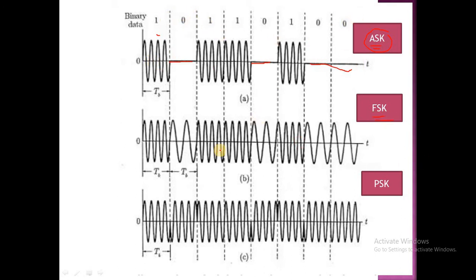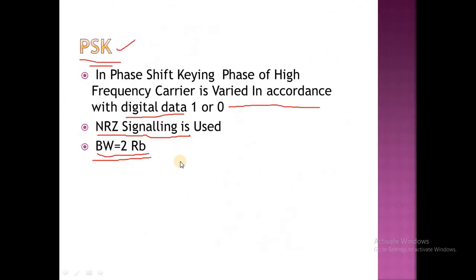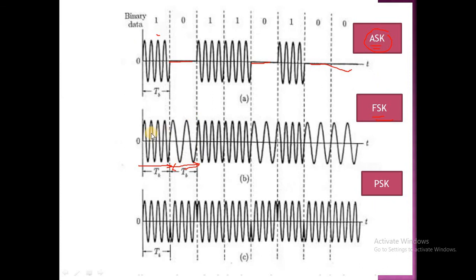See here FSK. In case of a 1 it will look like this, in case of a 0 it will look like this. Here the frequency F1 is always greater than F2. Here it is F1, here it is F2. The frequency of the carrier is varied with respect to the digital data.